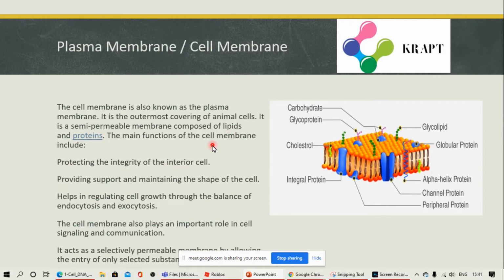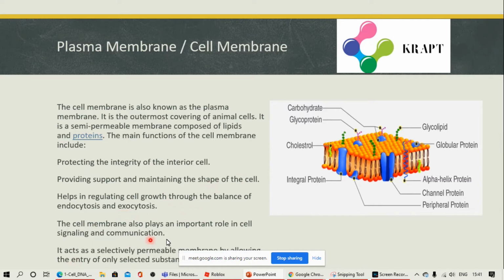The main functions of cell membrane include protecting the integrity of the interior of the cell, protecting the organelles present in the interior of the cell, providing support and maintaining the shape of the cell. It also gives the shape to the cell. It regulates cell growth through the balance of endocytosis and exocytosis. This you will learn in your further classes.